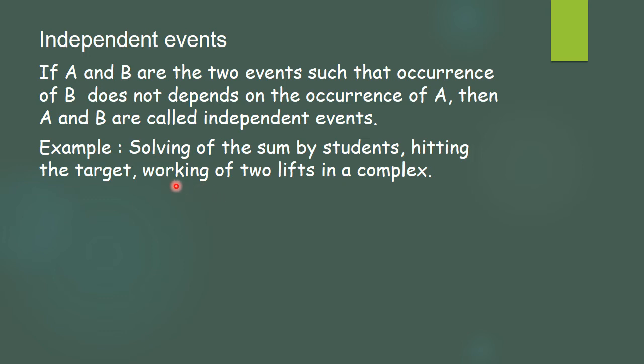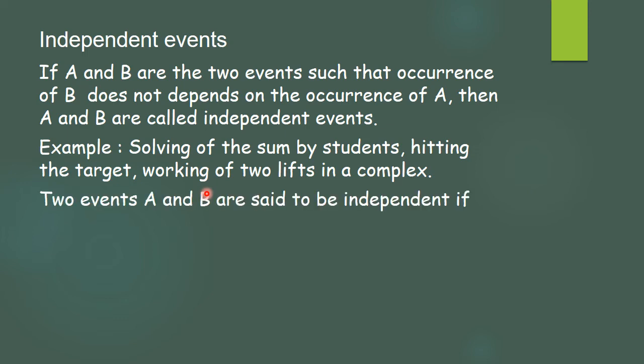Another example is the working of two lifts in a complex. If they are not independent, there is no use of keeping two lifts in a complex. In a big complex, two are always kept so that at least one will work. If they were dependent, then if one is not working, the second will also not work, and there would be no use of keeping the second lift. Such events are called independent events.